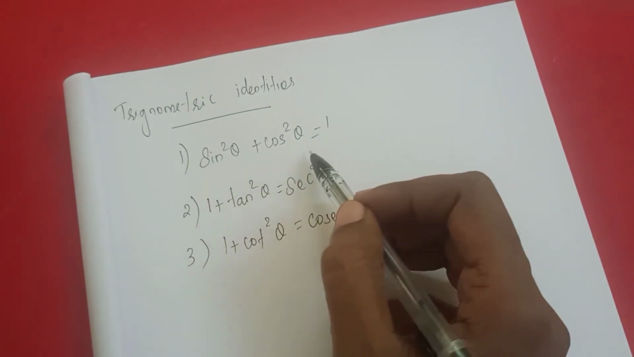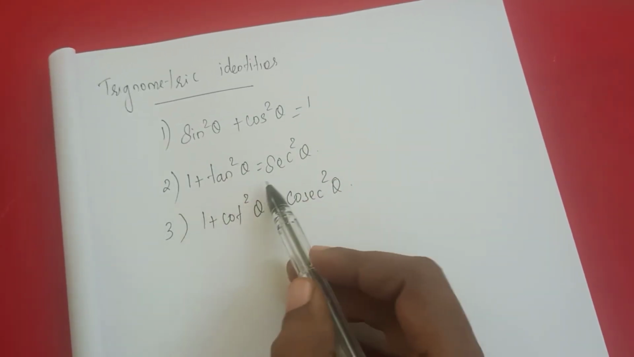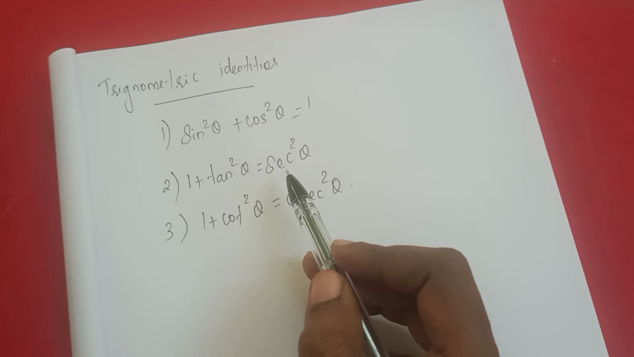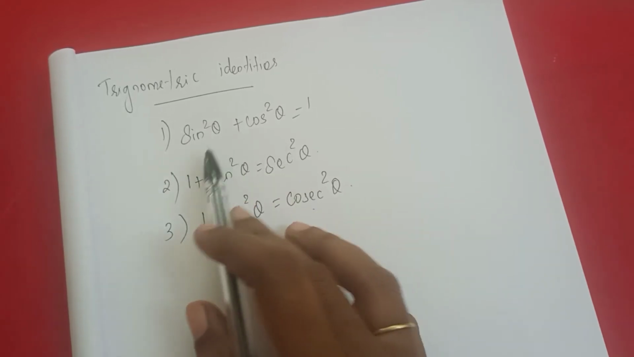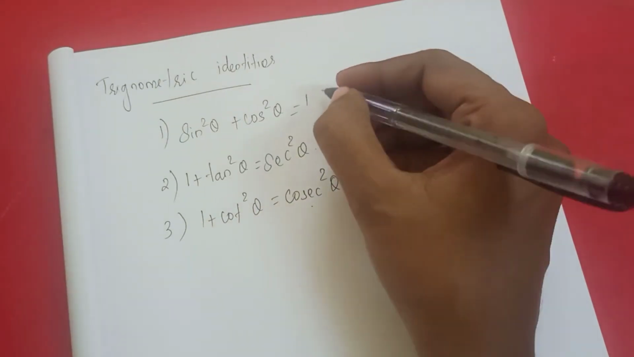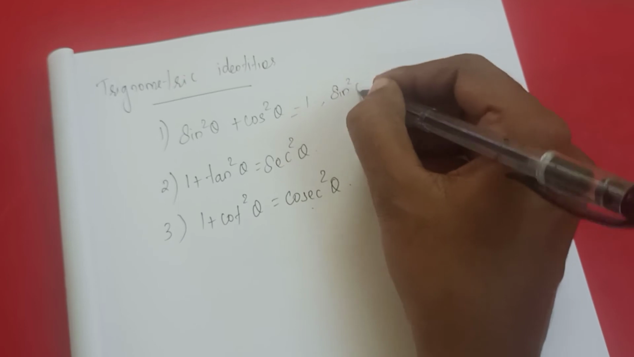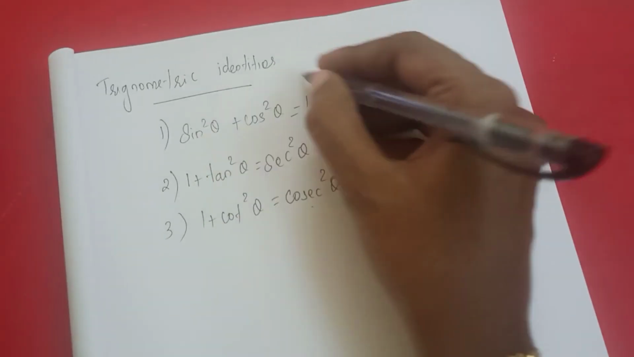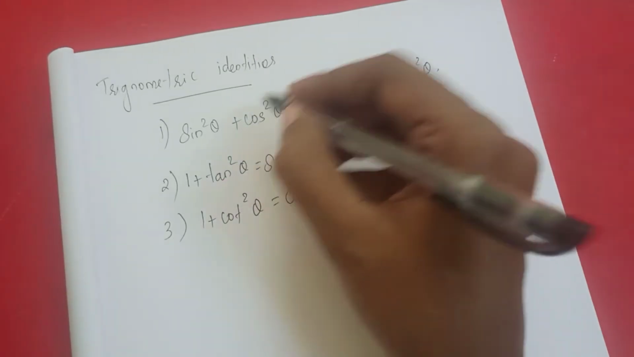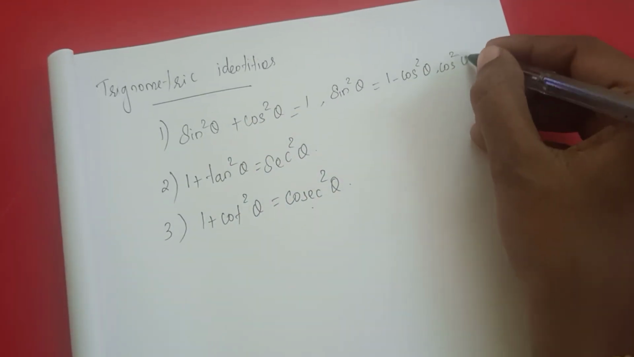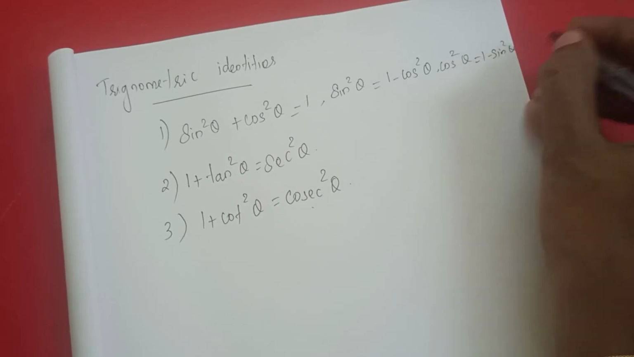So sin square theta plus cos square theta, what's the value? 1. Okay. 1 plus tan square theta, what's the value? Secant square theta. 1 plus cot square theta, what's the value? Cosecant square theta. From this we can form another two formulas. How will we form them? If you need the formula for sin square theta, bring this cos square theta to this side, then 1 minus cos square theta. Same as that, if you need the cos square theta formula, bring this sin square theta here. So we will get 1 minus sin square theta.